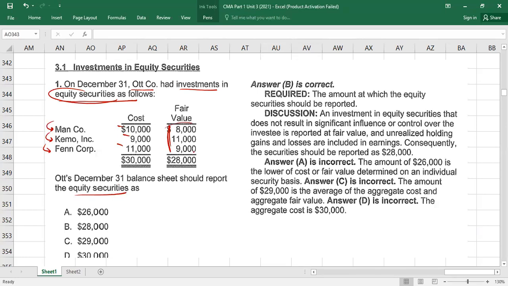So we have to record all the investments at fair value, which is going to be 28,000, not at cost. But if I ask you what the total gain is which will be taken to the income statement: your cost is 30, fair value is 28. So there is a loss of 2,000 which will be taken to the income statement. But in the balance sheet, it should be reported at 28,000, which is what the question asks, because I'm talking about fair value. So let's do the question about the equity method. Let me show you.